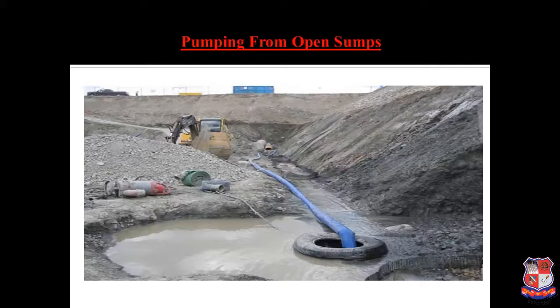Generally I told you also that this process is utilized for comparatively low, or we can say the installation process is not so high. As you can see, instruments are not utilized for this method. It is generally pumping from open. Pumping means you have to flow that pump and suck, so that the amount of water can be taken out by itself. So in this way this process is working.